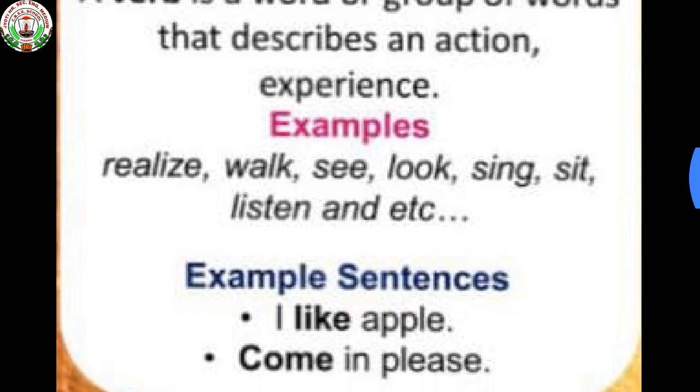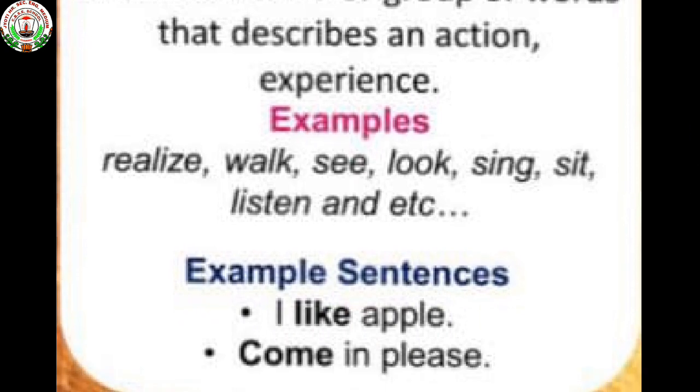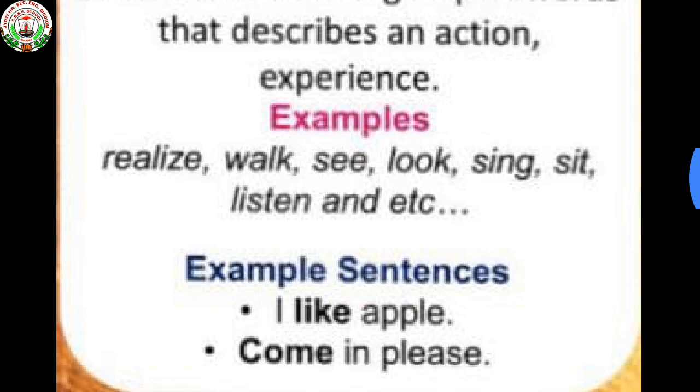See the example sentences: I like apple. Come in please. So all this type of words relate with verbs. A verb is a word or a combination of words that indicates action, experience.